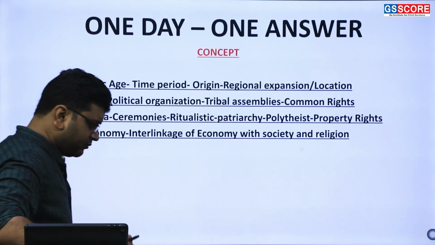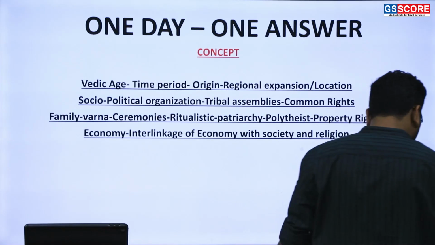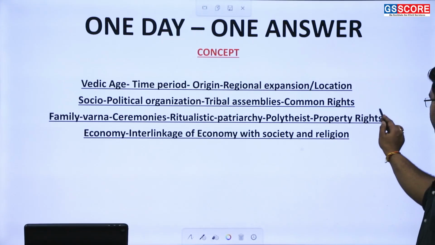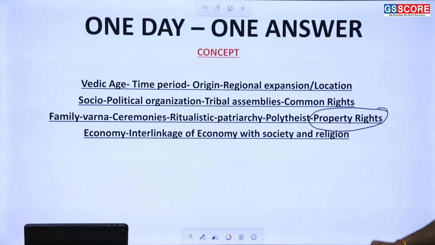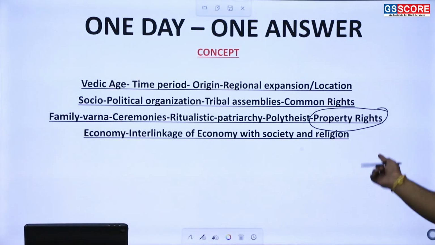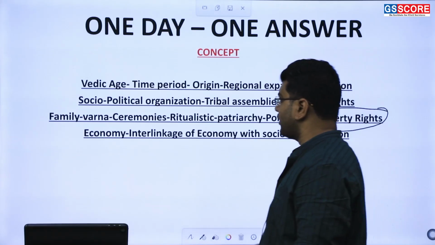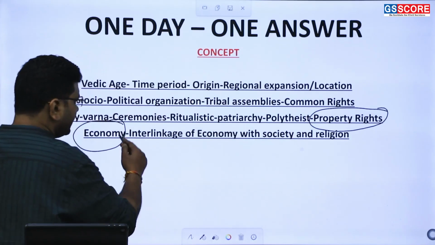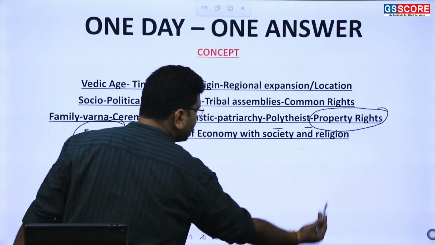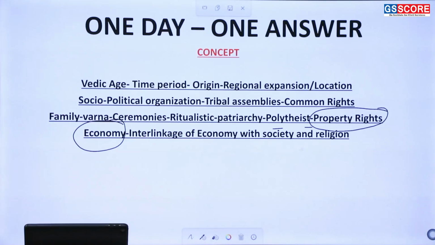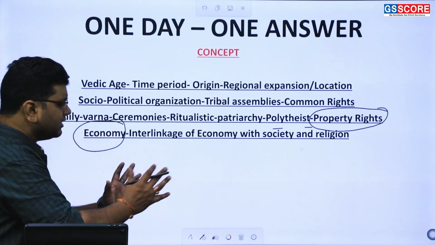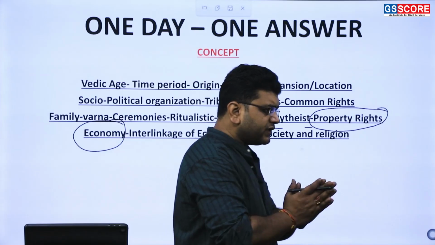Property rights: most of the important property rights and laws we find in contemporary India also have Vedic establishment. The Mitakshara and Dayabhaga have the Vedic authority behind them. Then the economy: the system of economy and the interlinkage of economy, society and religion is a very important aspect of the Vedic age.